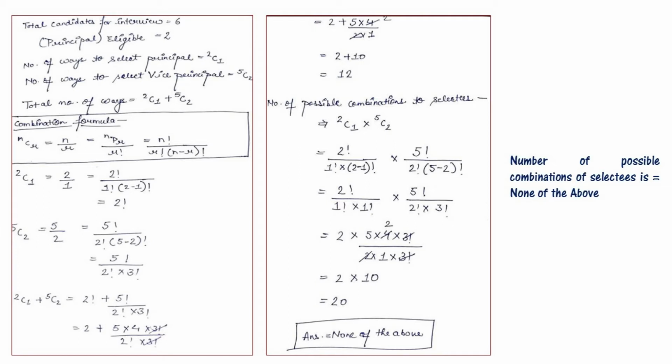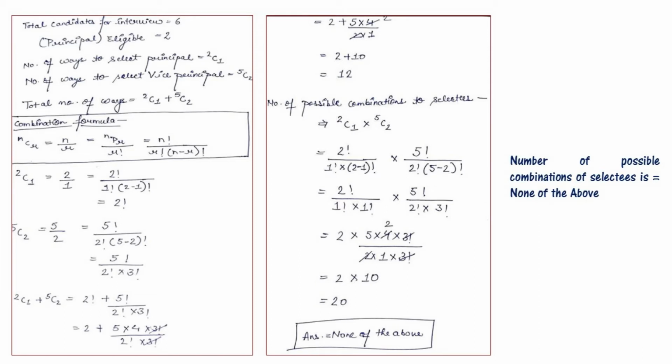So 2C1 is equals to 2 factorial divided by 1 factorial into (2 minus 1) factorial, that is 2 factorial. Now 5C2, that is 5 factorial divided by 2 factorial into (5 minus 2) factorial. So 5 factorial divided by 2 factorial into 3 factorial.